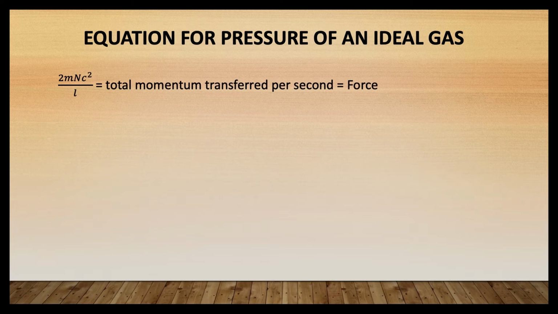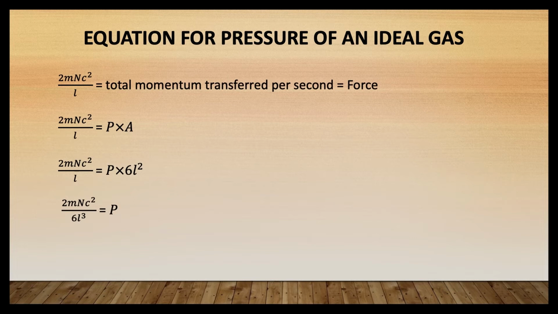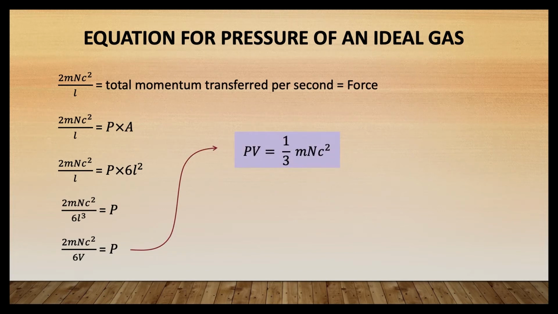That is, we can write the equation as 2mnc² divided by L, which is equal to P into A, that is pressure into area. That is, 2mnc² divided by L is equal to P into 6L², because the area of the cube is 6L². Now, rearranging, 2mnc² divided by 6L³ is equal to pressure. That is, 2mnc² divided by 6V is equal to pressure. So, finally, we can write this equation as PV is equal to 1/3 mnc².